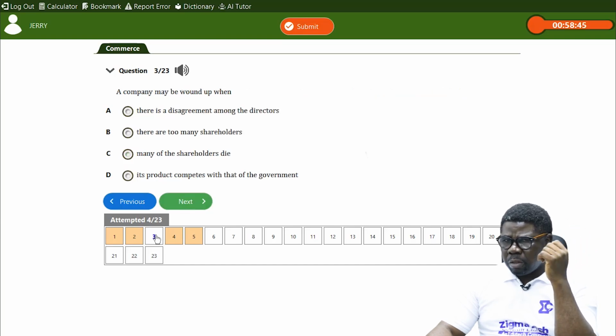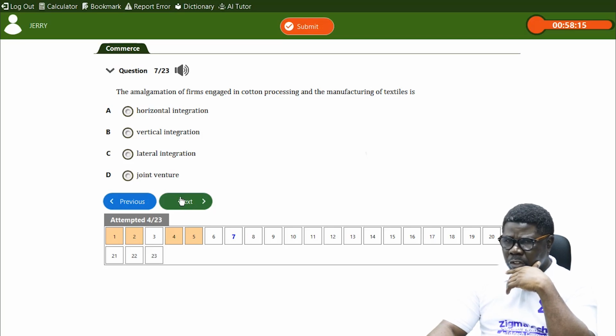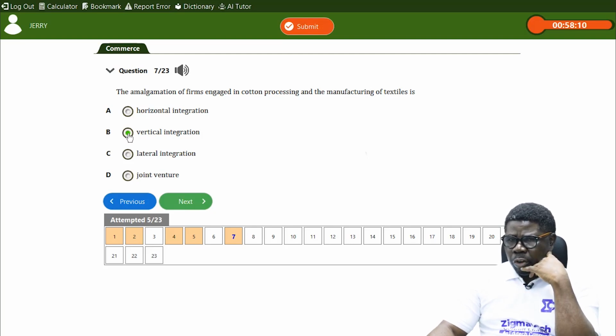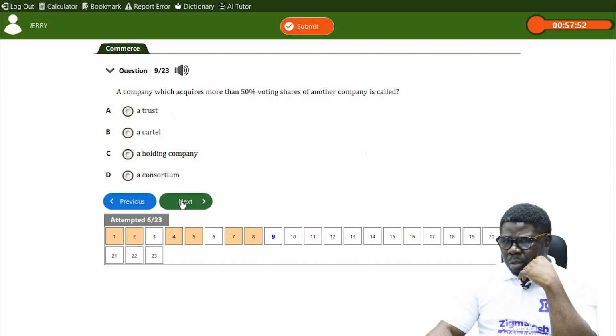Okay? The amalgamation of firms engaged in cotton processing and the manufacturing of textile is what? It's the vertical integration. Cotton is primary, textile is secondary. Okay, that's vertical integration. Okay. Where two or more companies agree to work on a project too large for one of them is called a consortium. Temporary arrangement. Company which acquires more than 50% voting shares of another company is called what? It's a holding company. All right?